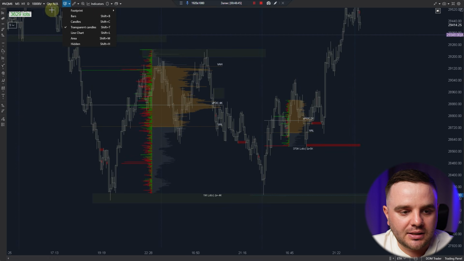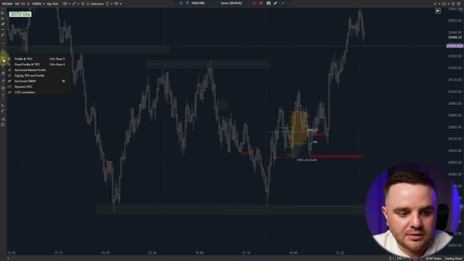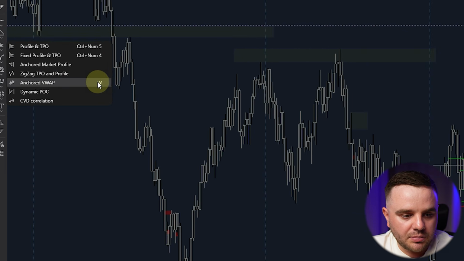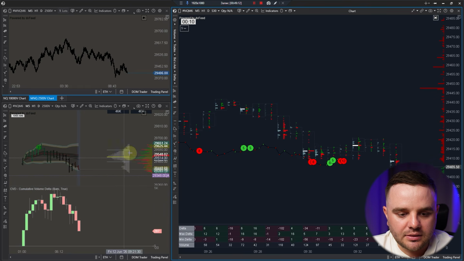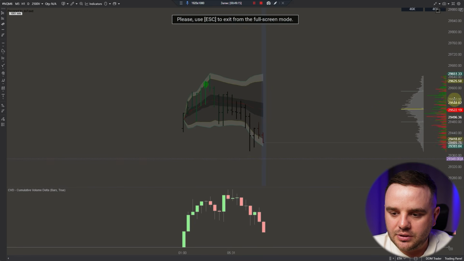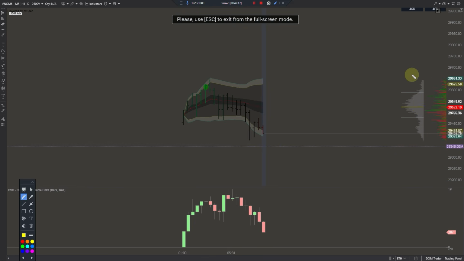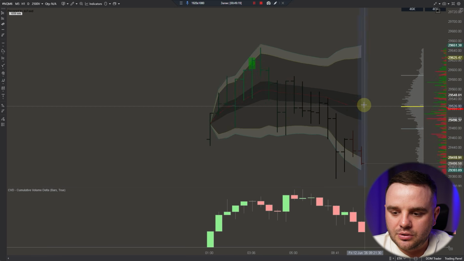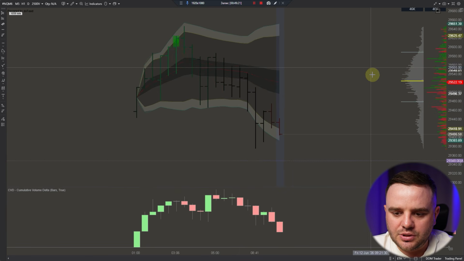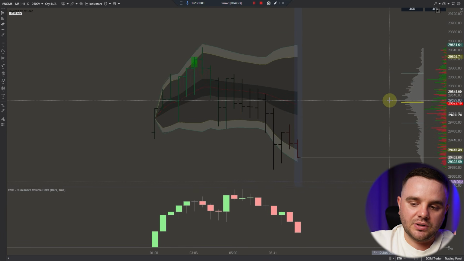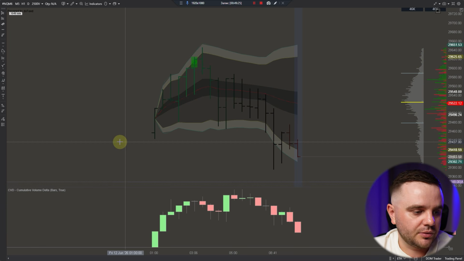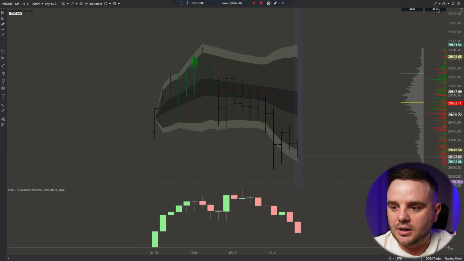Additionally, I added hotkeys. As you can see here, I set it up with hotkeys. Anchored VWAP, as you can see, I also have hotkey W. Regarding fixed range market profile in TPO, it is exactly this one. I do it for session analysis because when we are in a session, it automatically builds this information for me, and I see where the biggest volume traded.